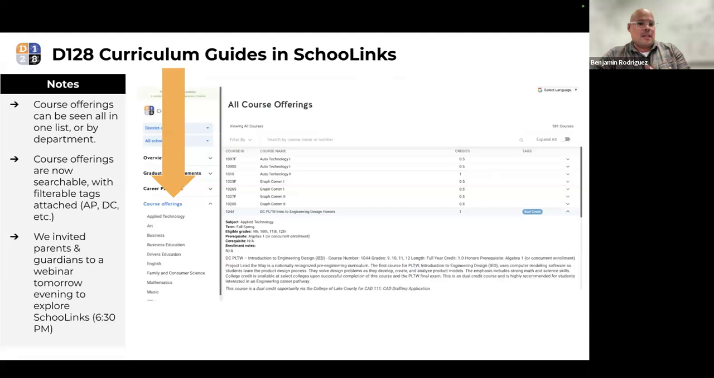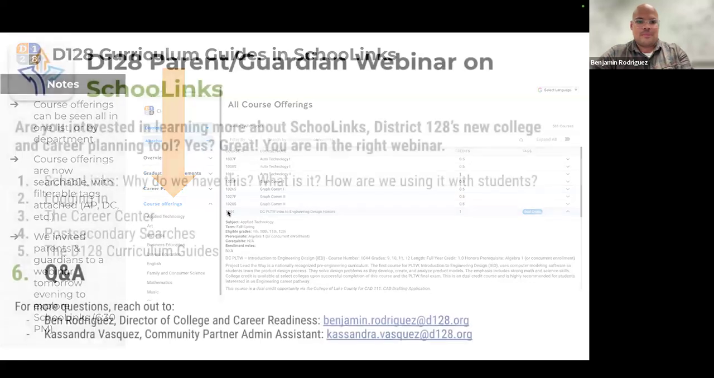Finally, we will wrap up by talking about the course offerings. Course offerings can be viewed all in one list or by department. And so if you just click on course offerings on the far left corner, you will see all the offerings. Course offerings are now searchable with filterable tags attached. So you can filter by certain tags, including advanced placement and dual credit.